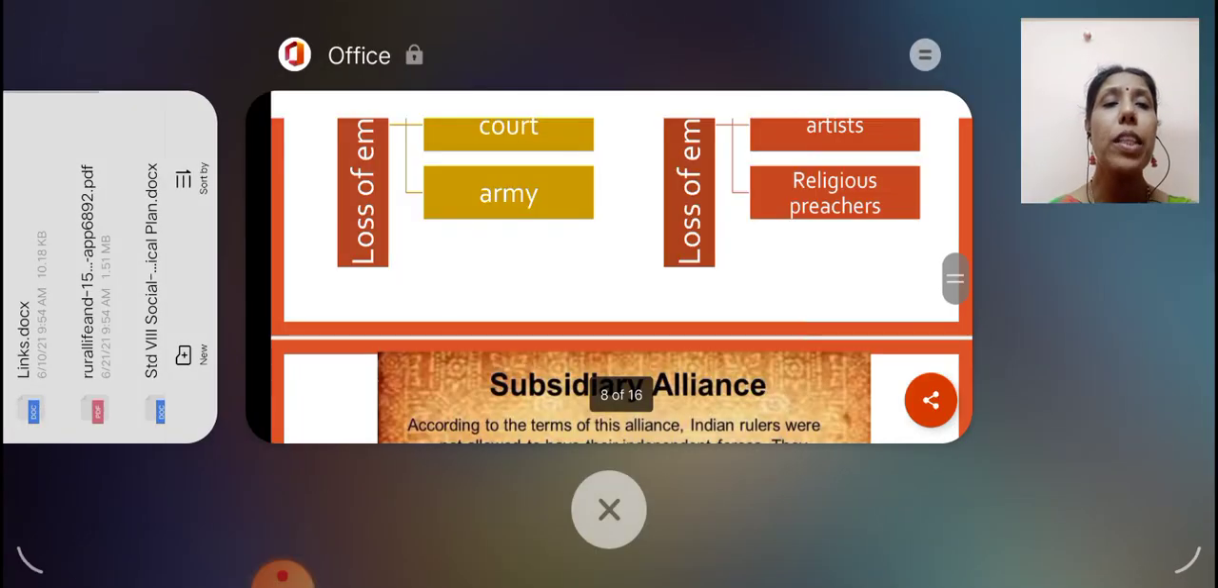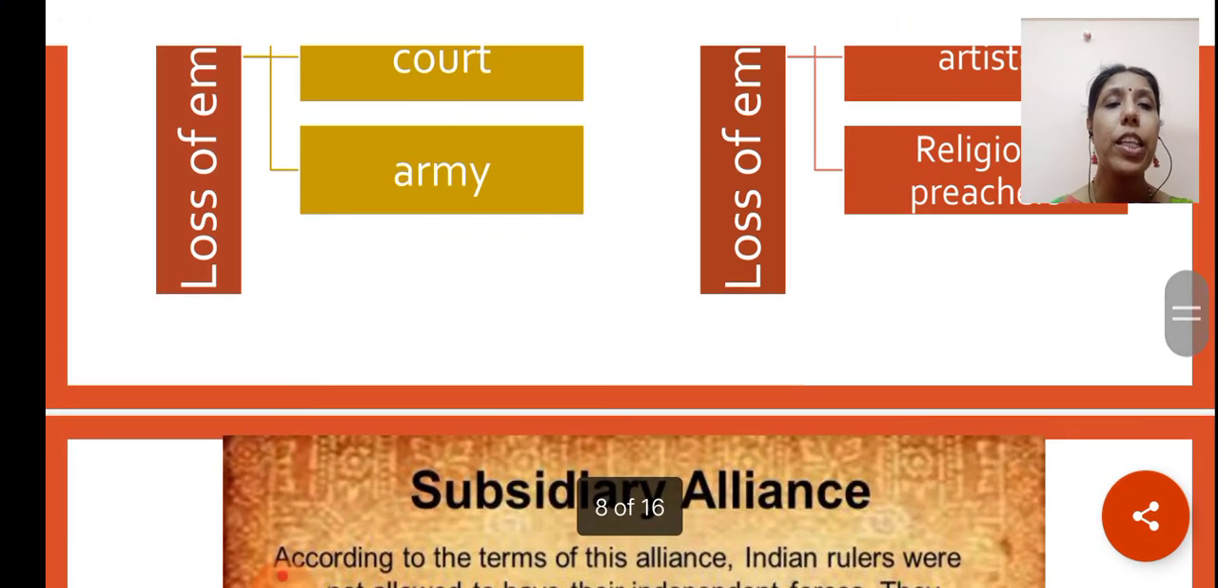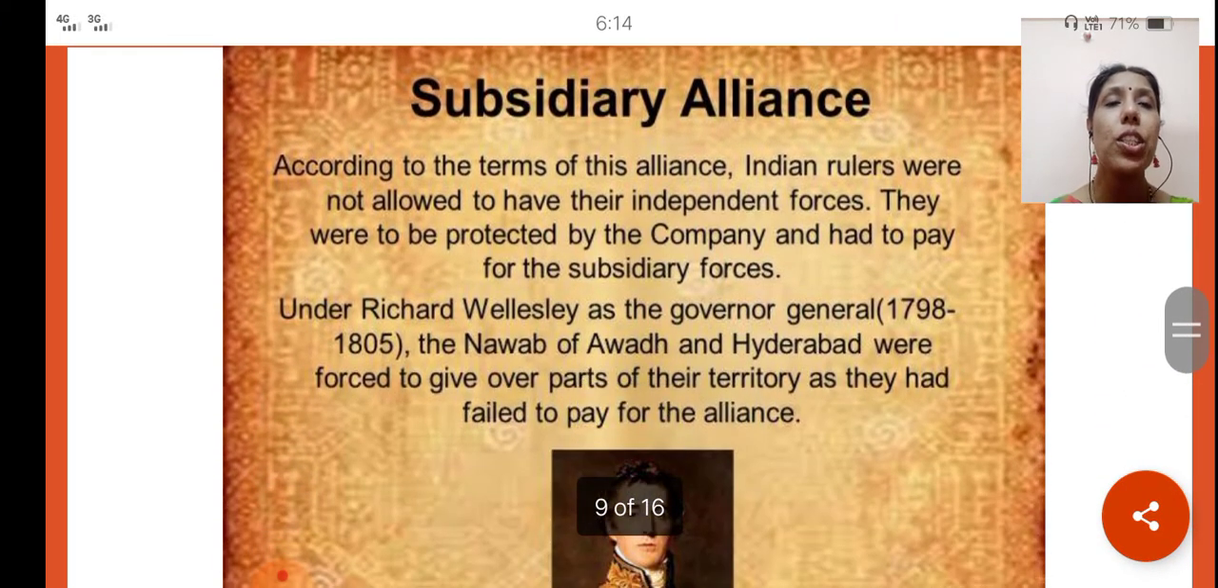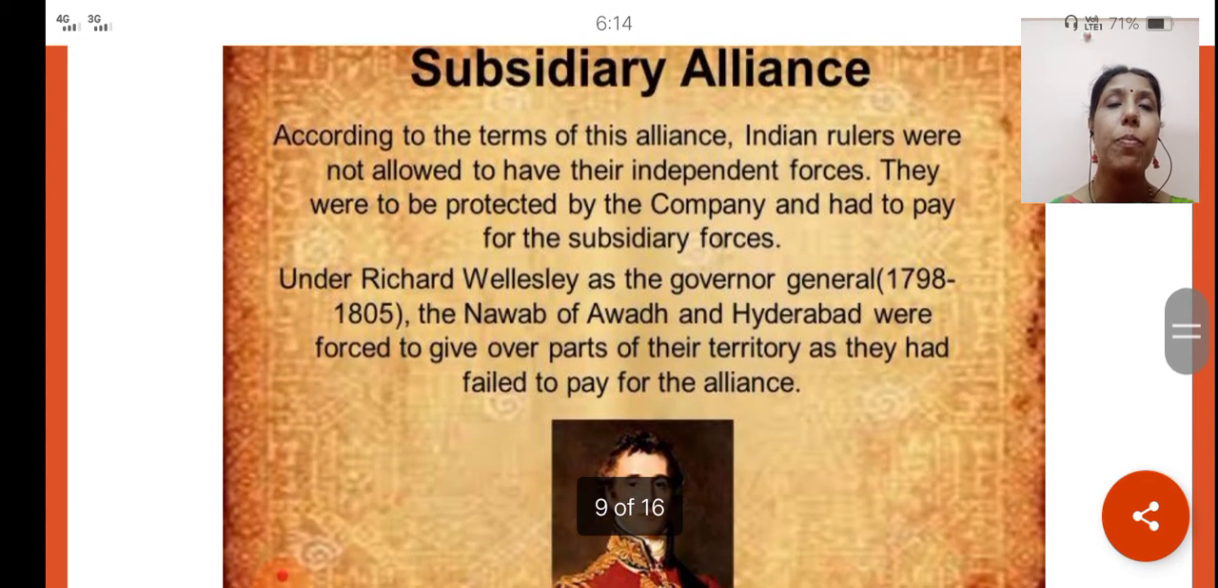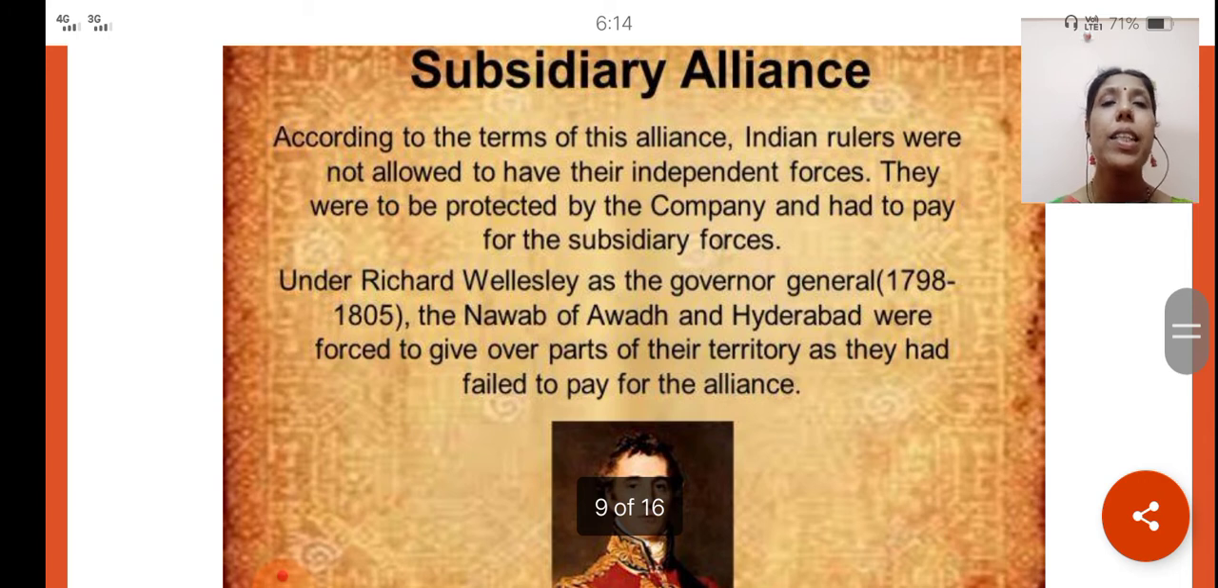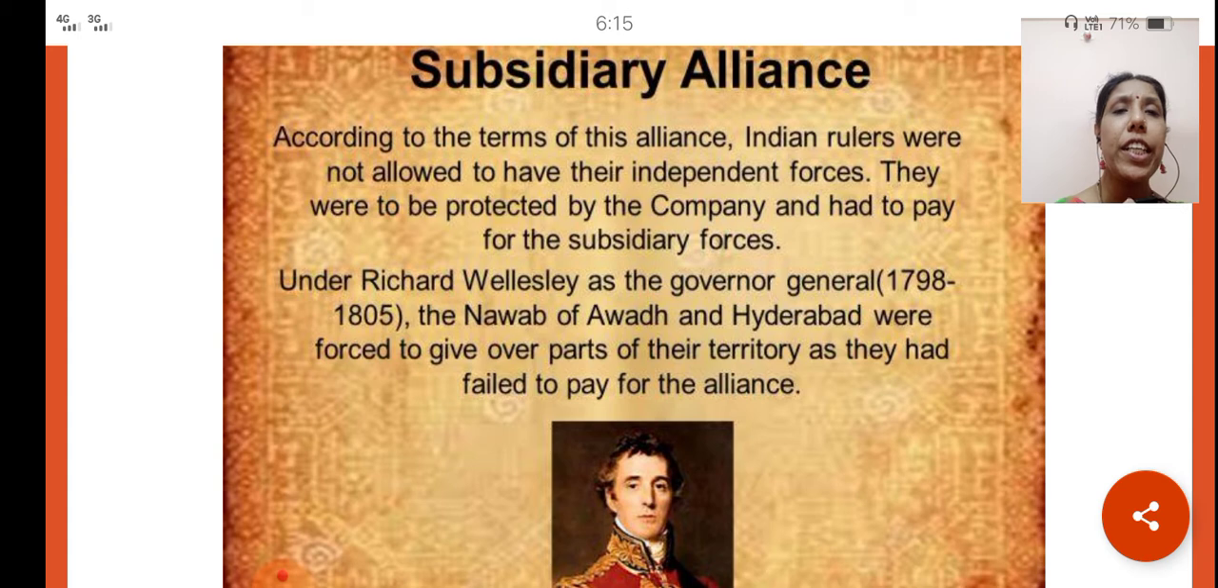There were some other policies also that were introduced by the Britishers, like the subsidiary alliance. This subsidiary alliance brought in some terms through which the Indian rulers were not allowed to have their independent forces. They were to be protected by the company and had to pay for the subsidiary forces. You have very well learnt about the subsidiary alliance in the previous chapter.